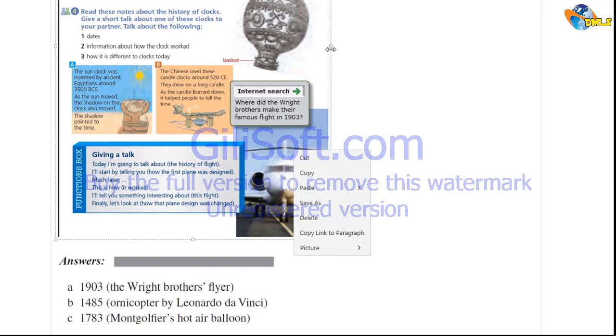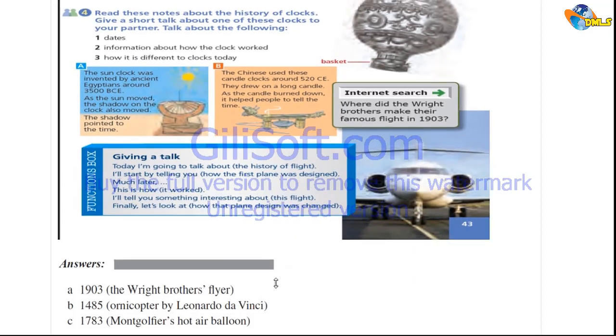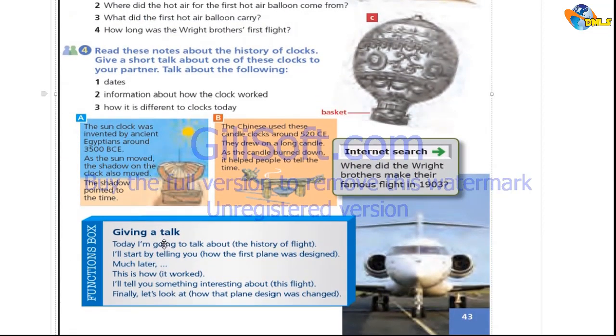With this part, we have the language function to cover, and that's the important part we have discussed many times. The language function we are to learn here today is giving a talk. If you are to stand in front of an audience to speak about something that you want to clarify or discuss, you would start your speech, come to the middle of your speech, or even conclude your speech using some of these forms. Let's check out these forms.